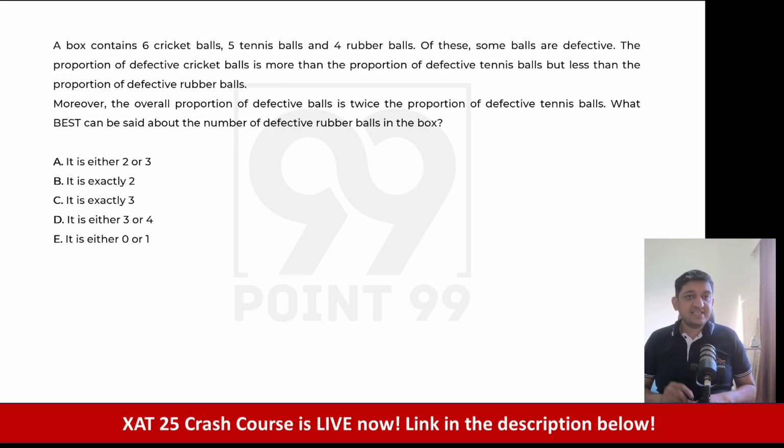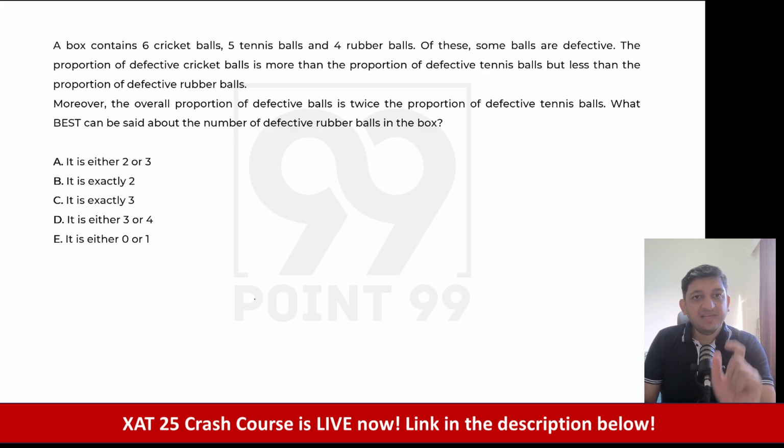A box contains 6 cricket balls, 5 tennis balls, and 4 rubber balls. Out of this, some balls are defective. So have a look at this once, then have a look at the solution. Now what do we have to do here? Proportion and so on has been mentioned. So let's say for example there are 6 cricket balls. Let's say there are C that are defective. 5 tennis balls. Let's say there are T that are defective. So I'll just write total here.